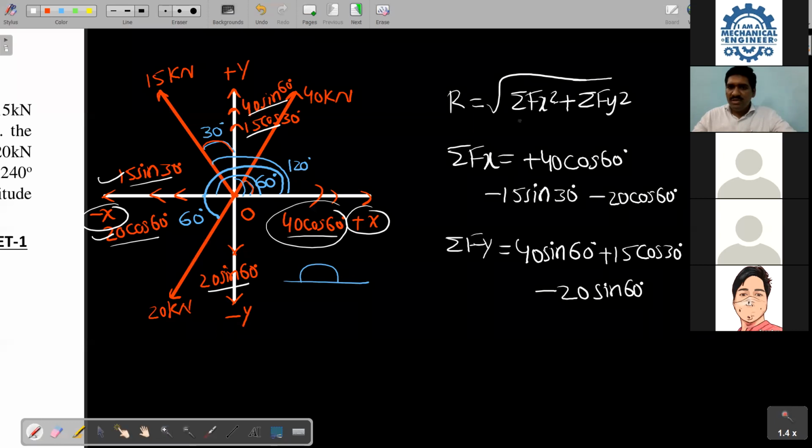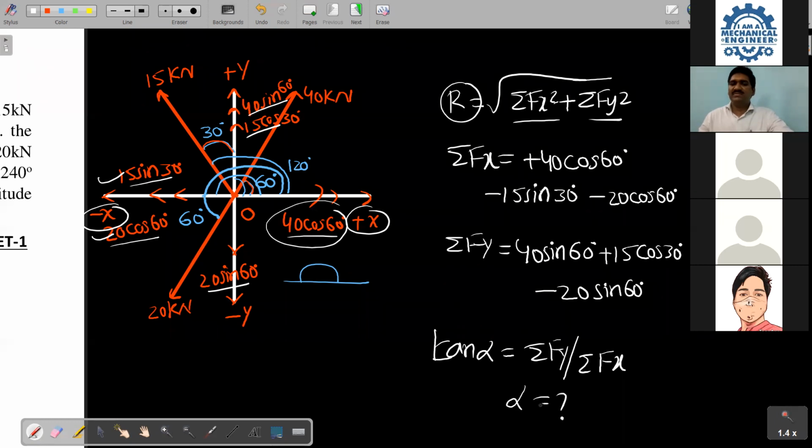You substitute these two, you can bring out the R value, and finally we can write the direction: tan alpha is equal to summation of Fy by summation of Fx. We can bring out the value of alpha. And what does alpha stand for? Alpha is the angle made by the resultant force, also called simply the direction of the force. Very, very important.